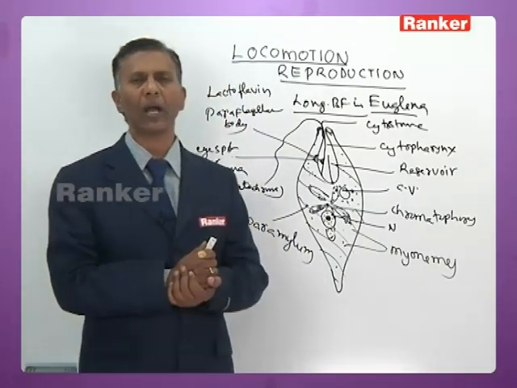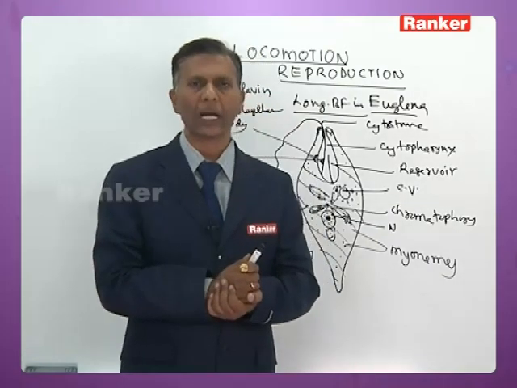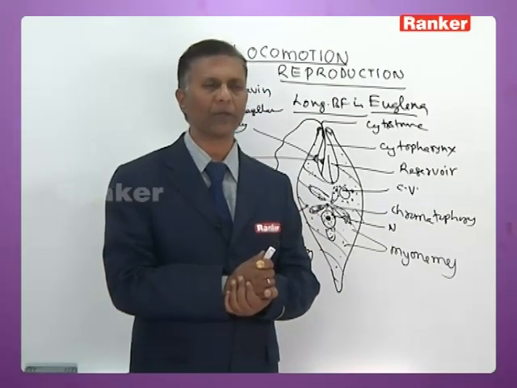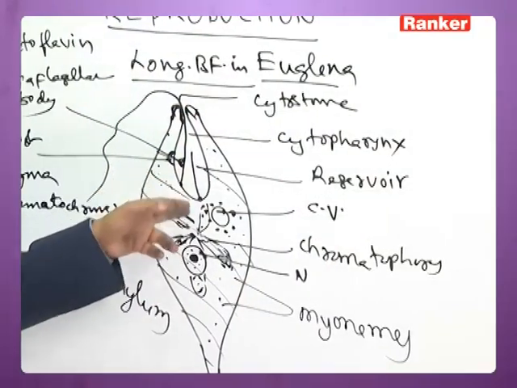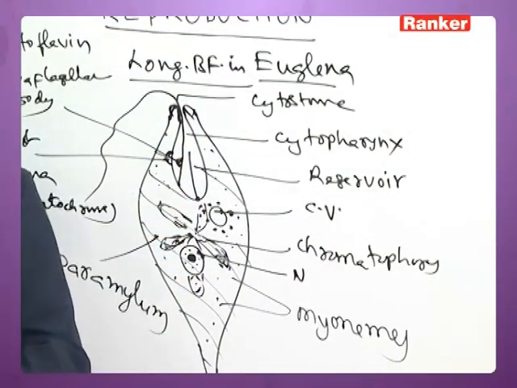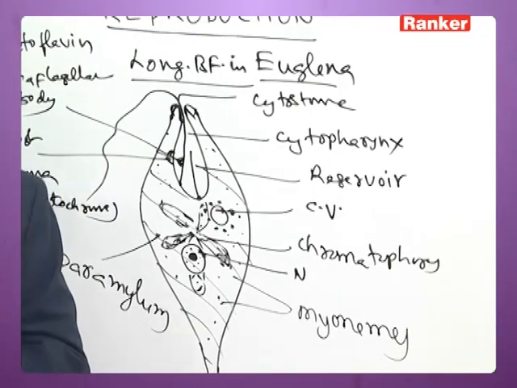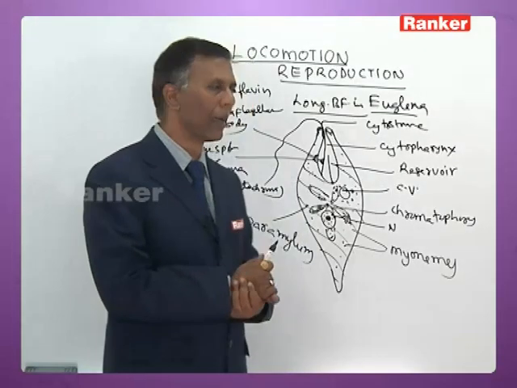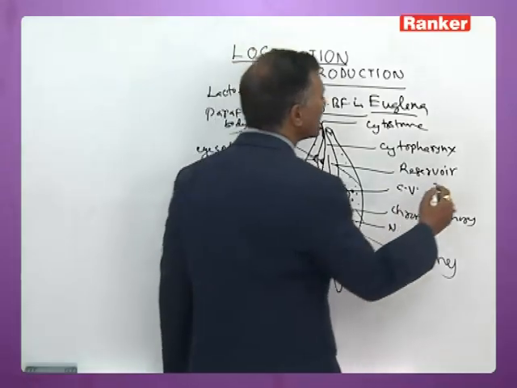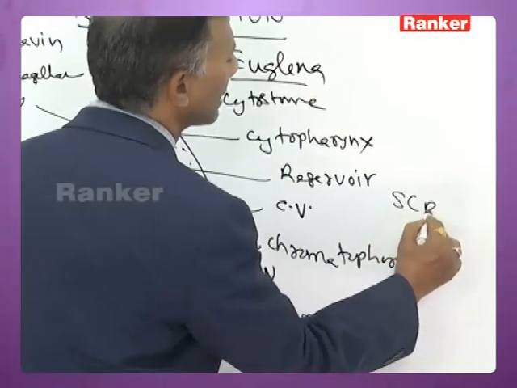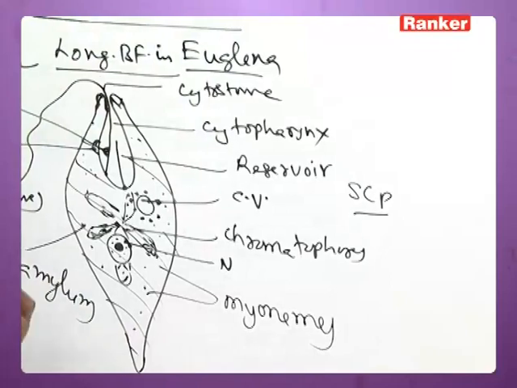Now this Euglena, during favorable conditions, reproduces by longitudinal binary fission, where a groove appears within the reservoir and extends downwards, dividing the entire cytoplasm and nucleus into two identical halves. And during longitudinal binary fission, except SCP, all the other cell organelles are equally divided.